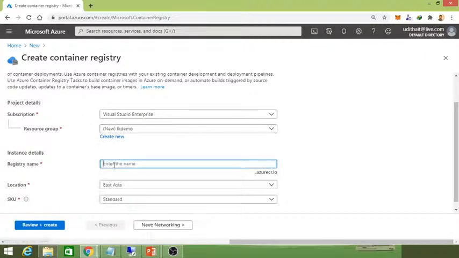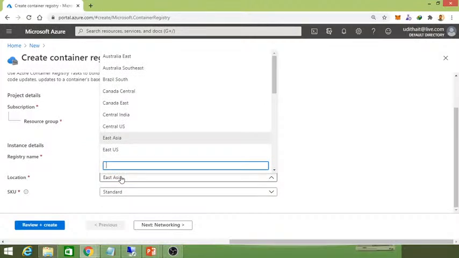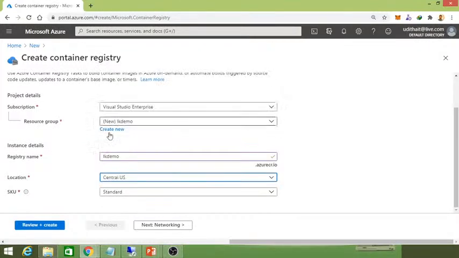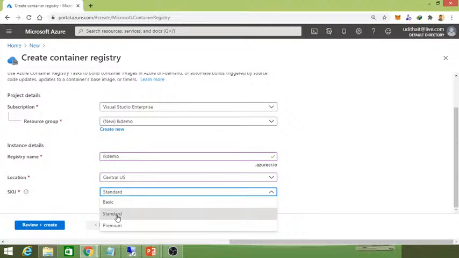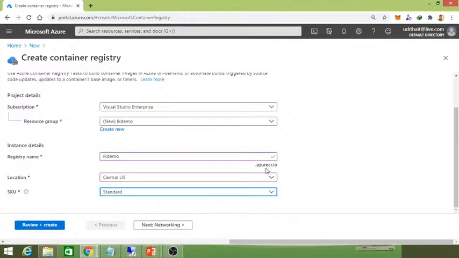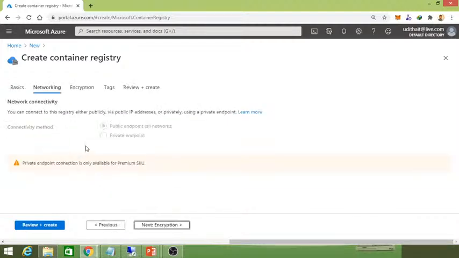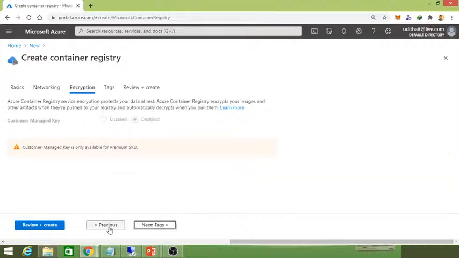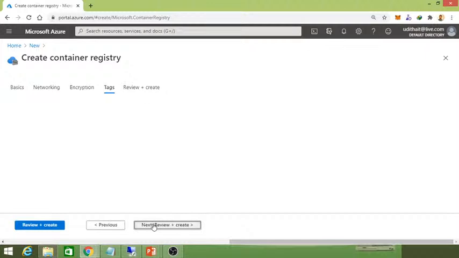and you can give a name, right? And you can set up a server location, right? And you can choose the standard or premium pricing, whatever pricing you need, and make sure the name ends with azurecr.io. It's the registry name, that's the standard way. Then we can go for networking. In this model it's public enabled by default, but if you change the pricing to premium, you get much more advanced features as well.